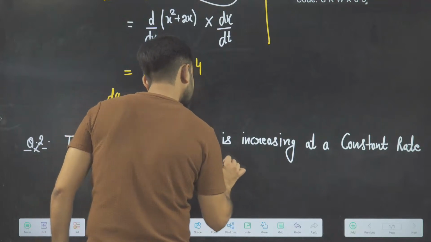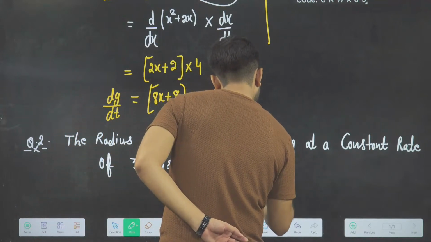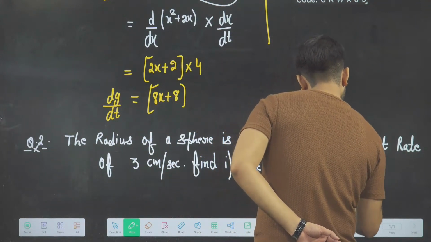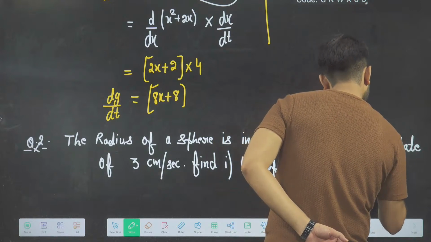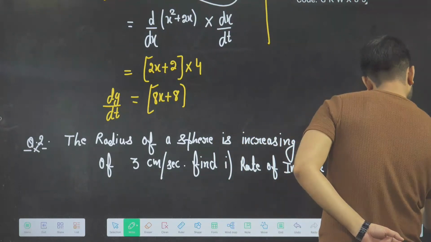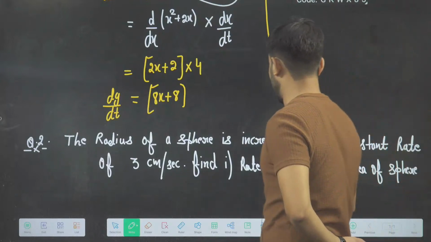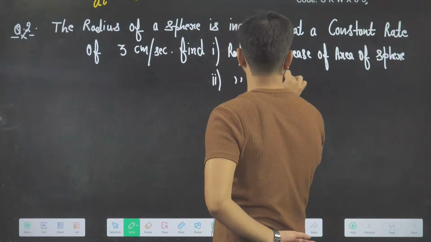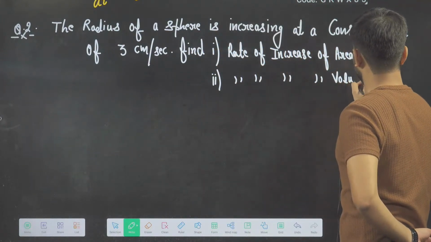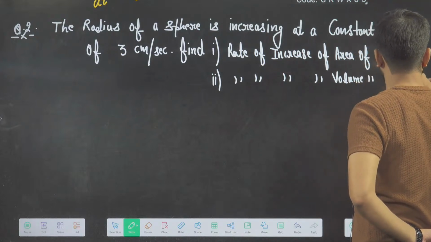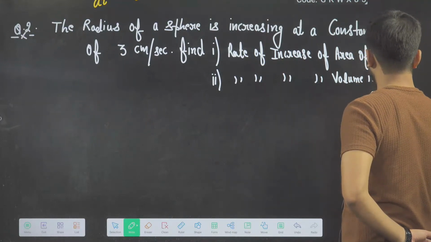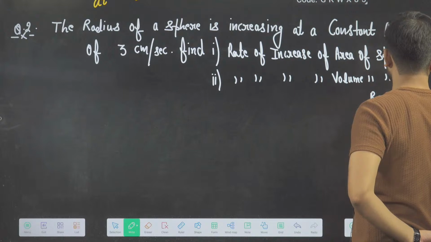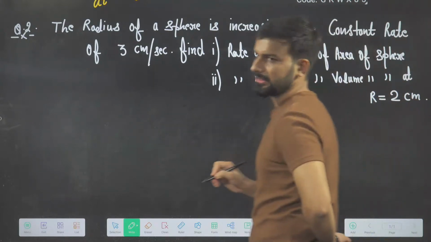Find first the rate of increase of area of the sphere, and second you have to find the rate of increase of volume of the sphere when the radius is, let's say, 2 centimeter. When the radius is 2 centimeter, you have to find this.